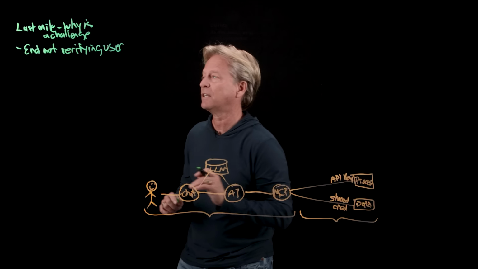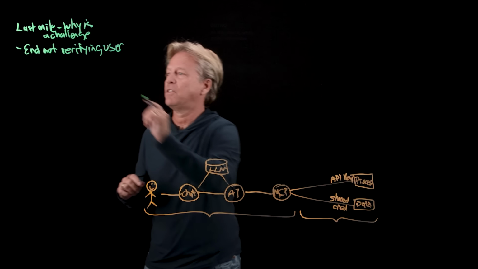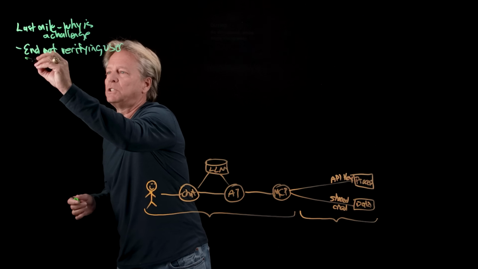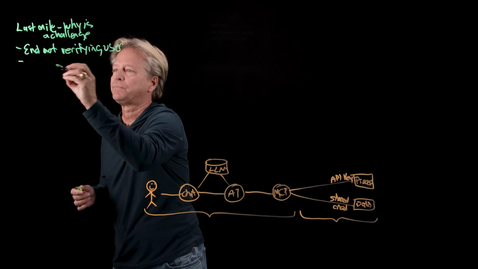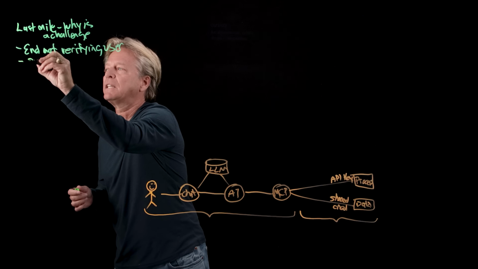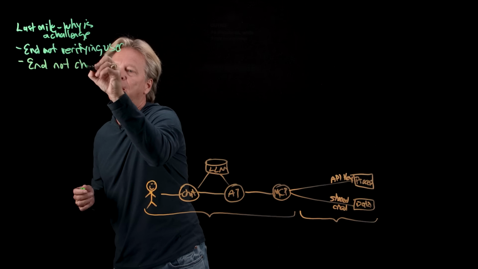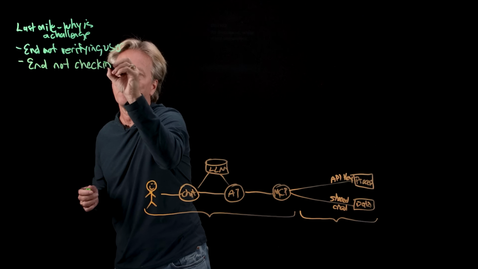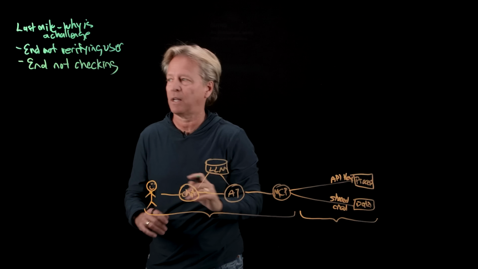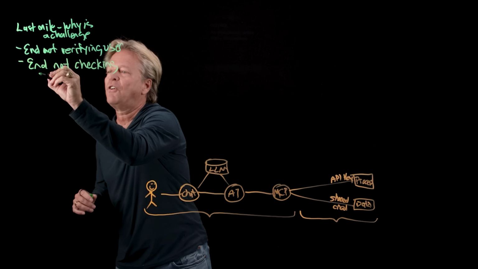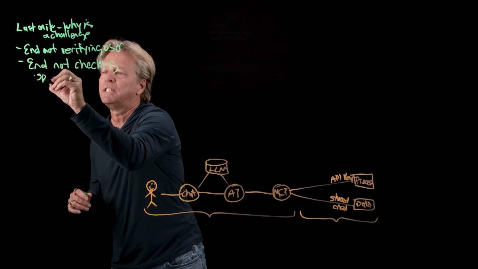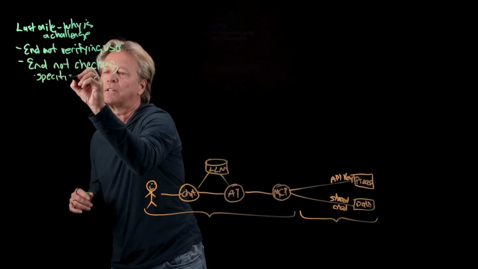So that's the first thing that we need to think about, or why we have a challenge with the last mile. The next thing is that the end is not checking a certain set of things that we think about in an agentic world. The first thing that it's not checking is the specific intent.